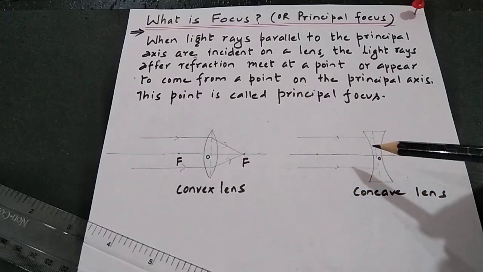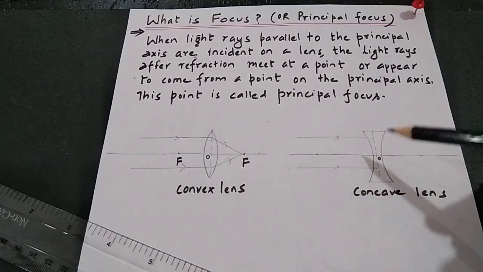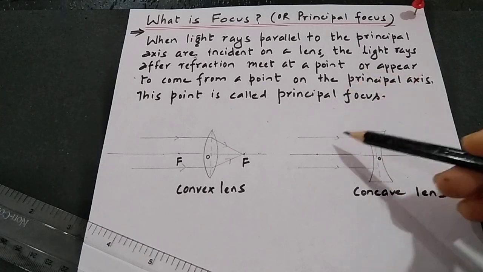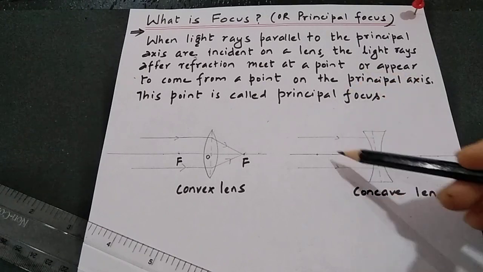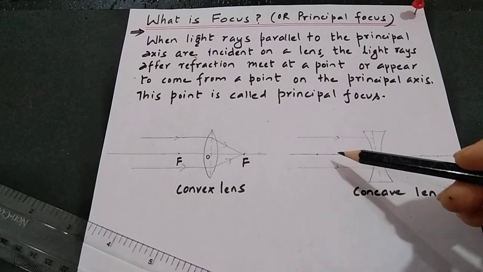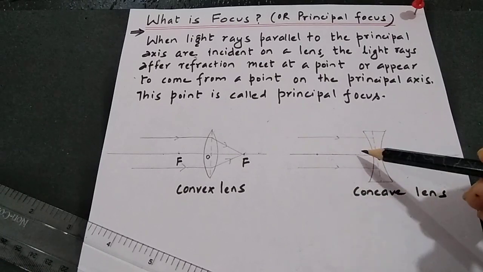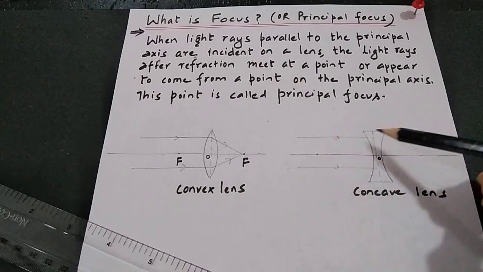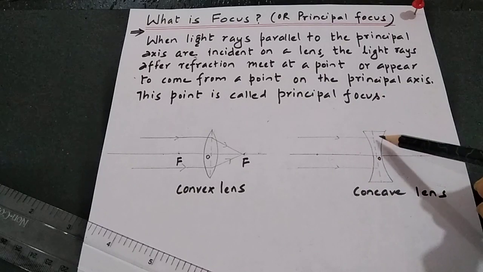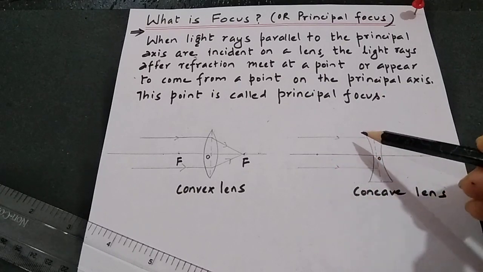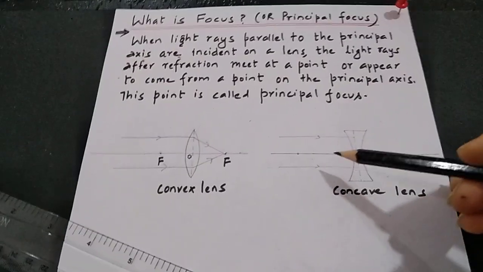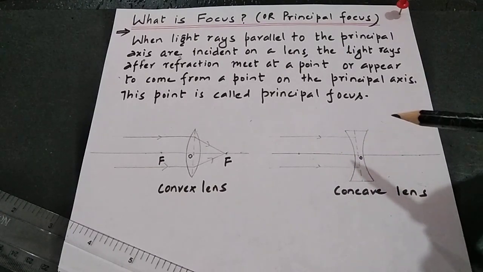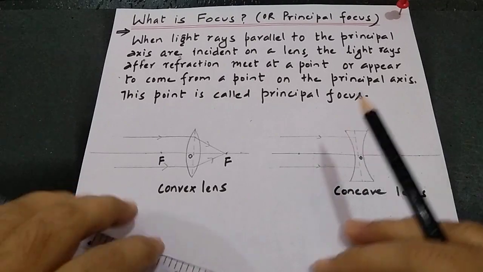Now let's check whether the ray diagram for the concave lens matches with the definition or not. When the light rays are parallel to the principal axis, see, these are the light rays parallel to the principal axis. When the light rays parallel to the principal axis are incident on a lens, see, these two light rays are incident on a lens. The light rays after refraction appear to come from a point on a principal axis.